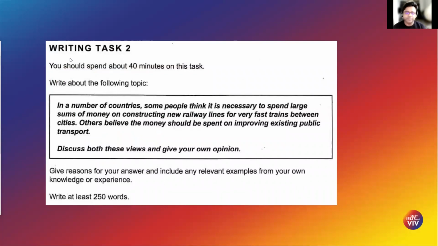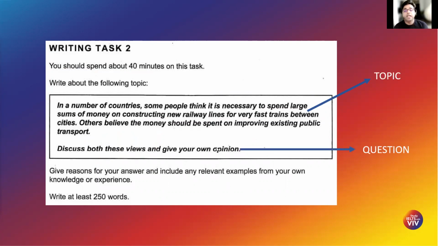It's important to understand that every task that you get for writing task 2 is divided into two parts. The first one is your topic and the second one is your question. As you see out here, your topic is what your essay needs to be based on. If any of you have cooked, you would know that every recipe requires a base, like a sauce, and then you add other ingredients to it. Similarly, when you write an essay, your topic is the base of the essay, and the question is what you start filling it out with.